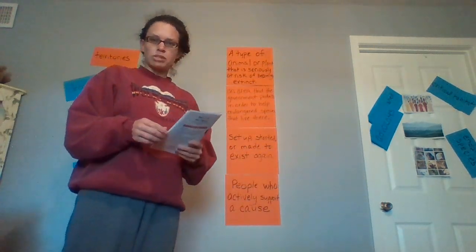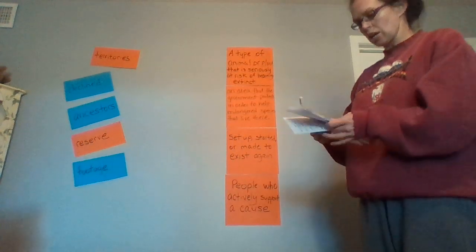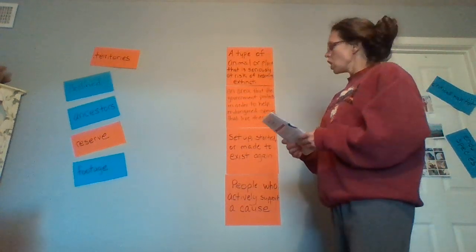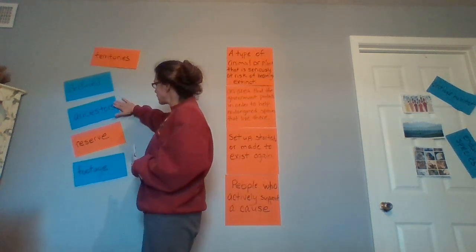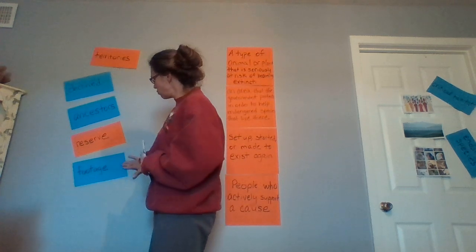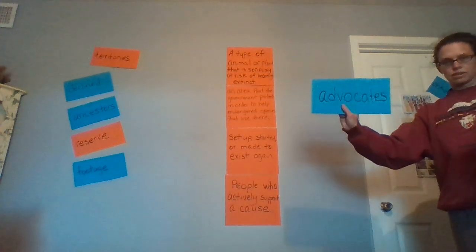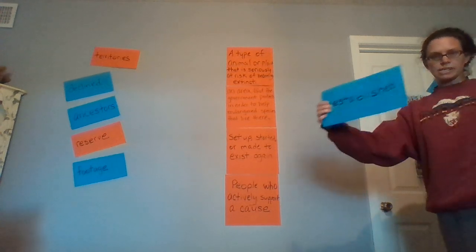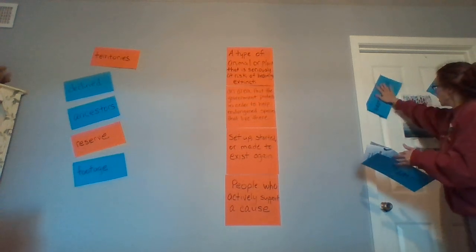Alright, today we're going to be talking about some vocabulary words in a story we're fixing to read, and it's called Return of the Jaguar. And the vocabulary words are territories, declined, ancestors, reserve, footage, and we have critical habitat, endangered species, and advocates and reestablished. Now, on these,